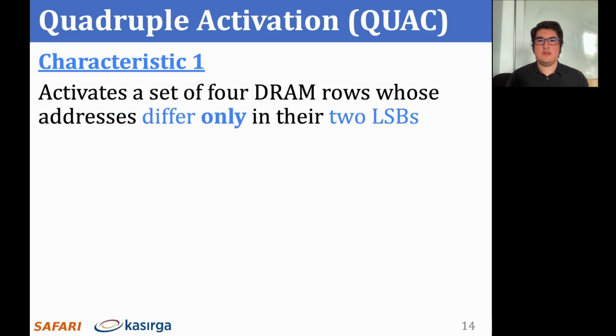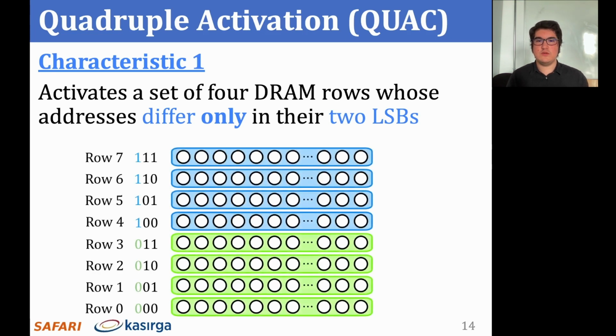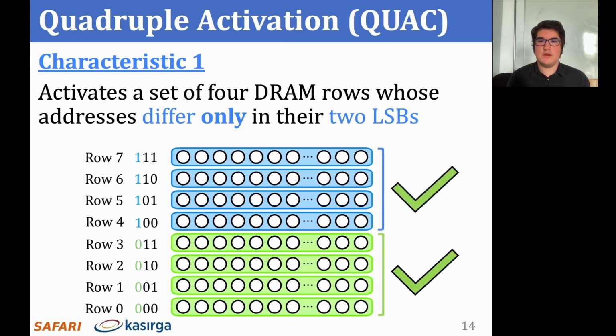We identify 2 characteristics of QUAC operations. First, QUAC can only activate the set of 4 rows whose addresses differ only in their 2 least significant bits. Here's an example. This diagram shows the organization of a set of rows in a subarray at a high level. QUAC can only activate a set of 4 rows with the same color, such as rows 0 through 3 or rows 4 through 7. However, QUAC cannot activate any set of rows that are differently colored, such as rows 2 through 5.